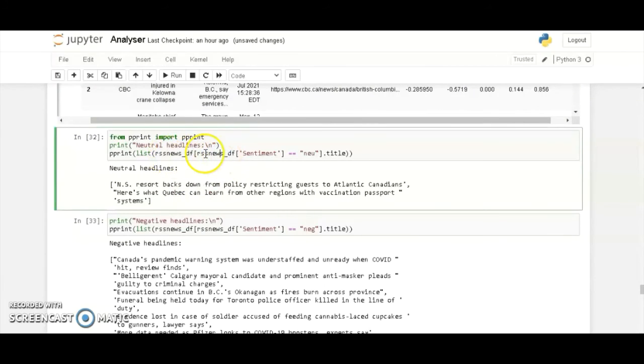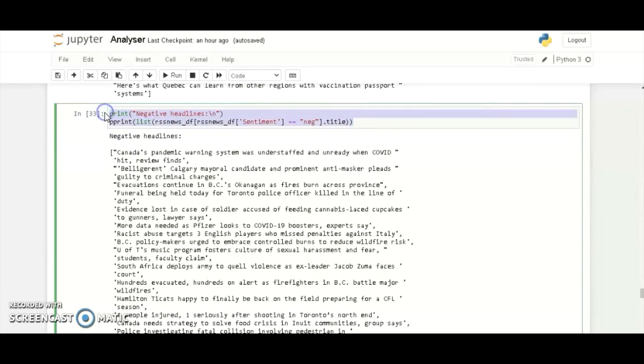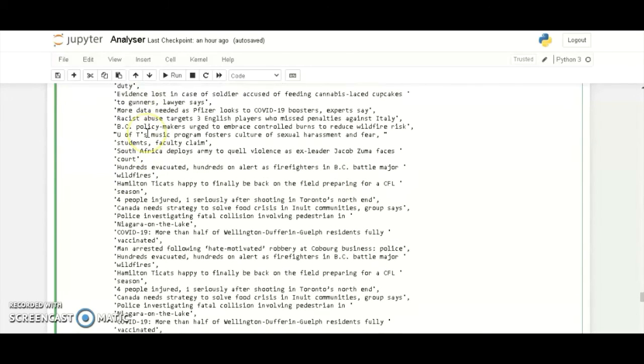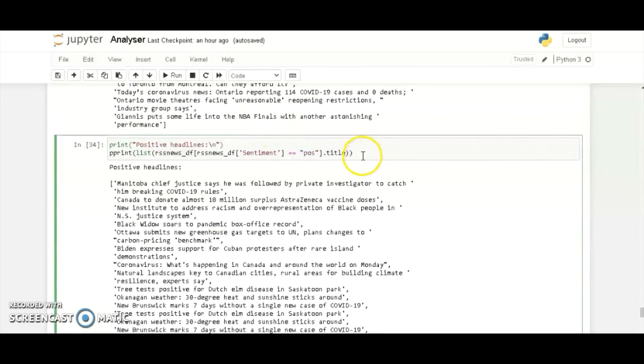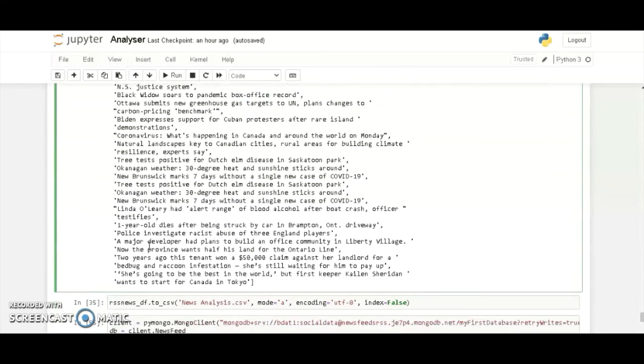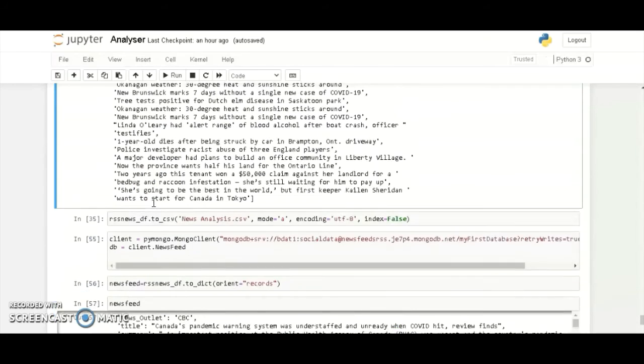For example, for RSS news feeds, these are the neutral headlines today. Then I also had to output negative headlines from it, after performing the sentiment analysis. So here is the code that shows the negative headlines for today. Next were the positive headlines overall of today. So there it is from the data warehouse that we currently have.